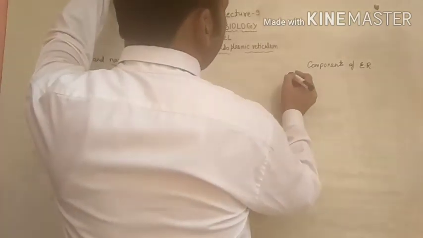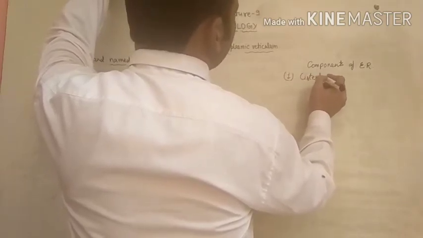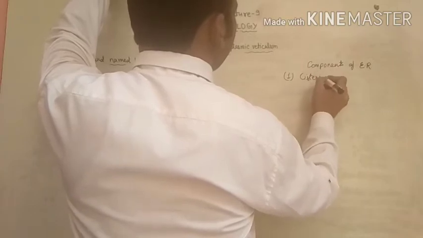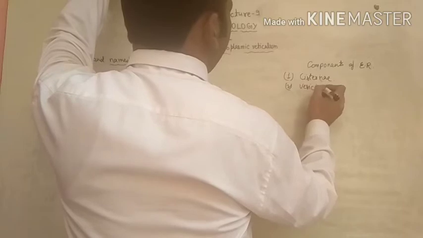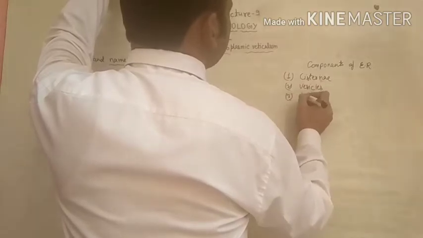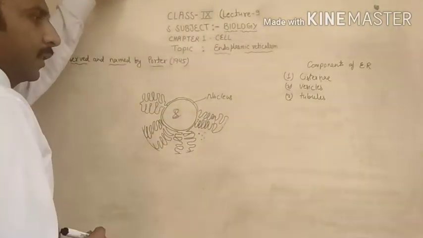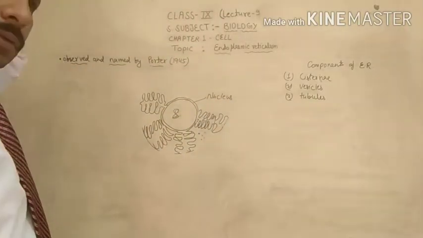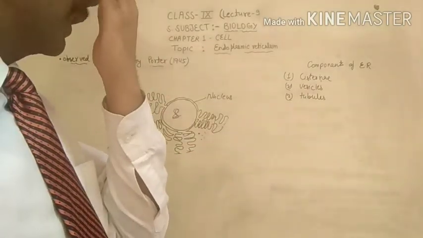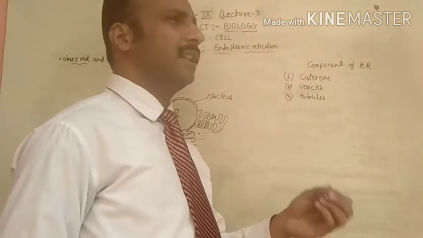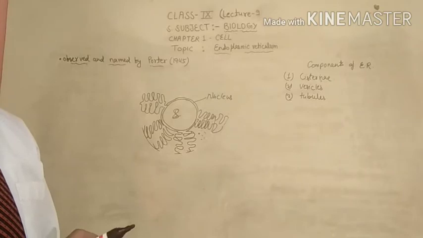Components of endoplasmic reticulum: cisternae, vesicles, and tubules. These are the three sub parts of which the endoplasmic reticulum is made up.